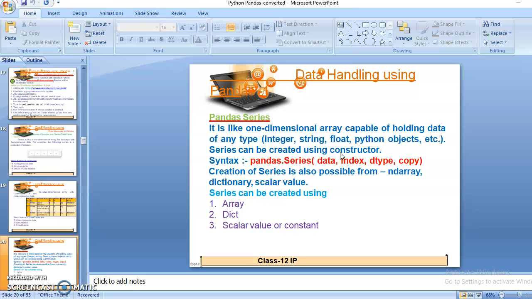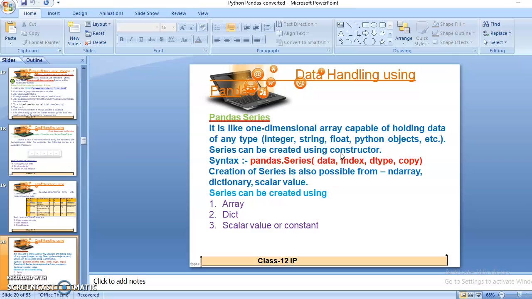We can create a series in multiple ways in pandas. So creation of a series is possible with the help of the ndarray, with the help of a dictionary, and with the help of a scalar value. So by using three ways we can create a series in pandas.